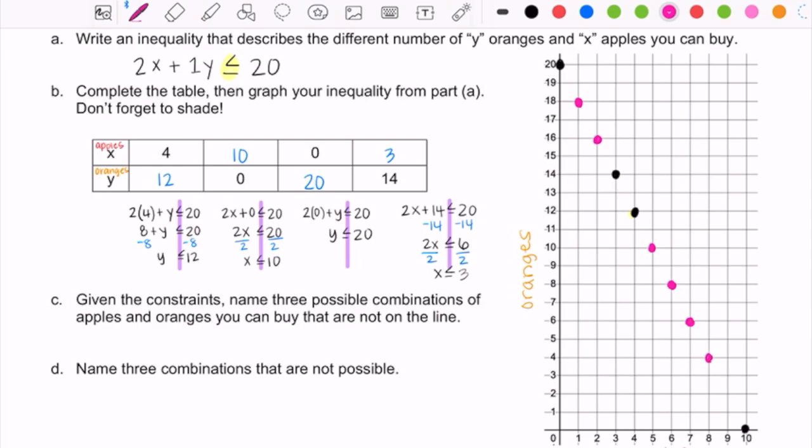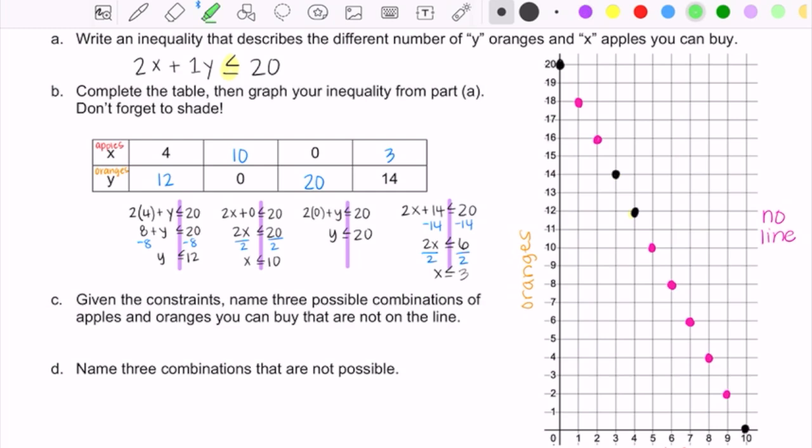The reason why it's important on this one to continue the pattern is because this is a discrete data set. You can't buy half an apple. And so I want you to make a note on this one that we're not going to draw the line because it's discrete.